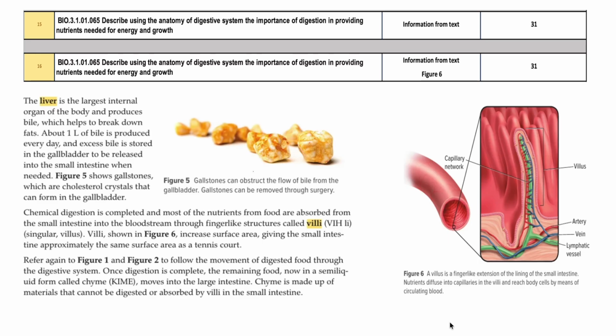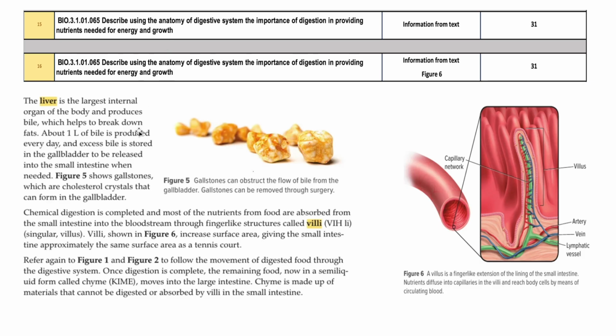Question number 15 and 16 are from page number 31. So here you will get two questions. One is about the secretion by the liver and about the villi, the microvilli in the small intestine. So describe, using the anatomy of the digestive system, the importance of digestion in providing nutrients needed for energy and growth.